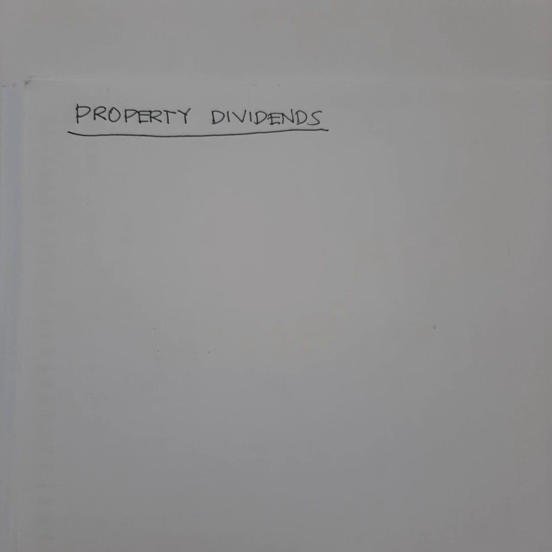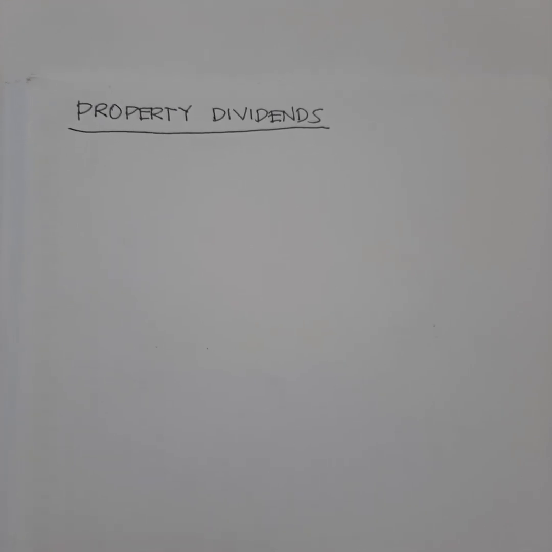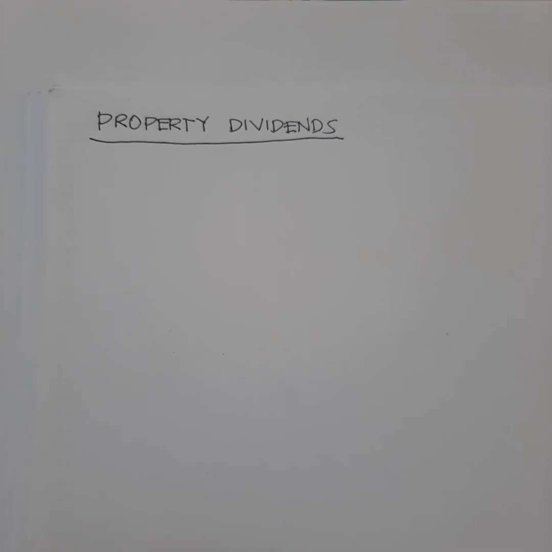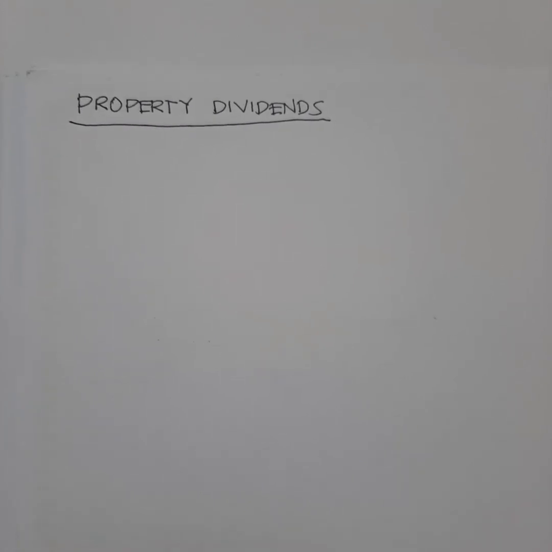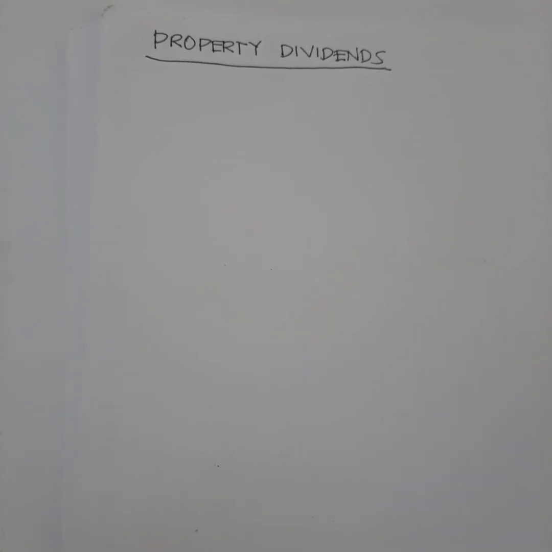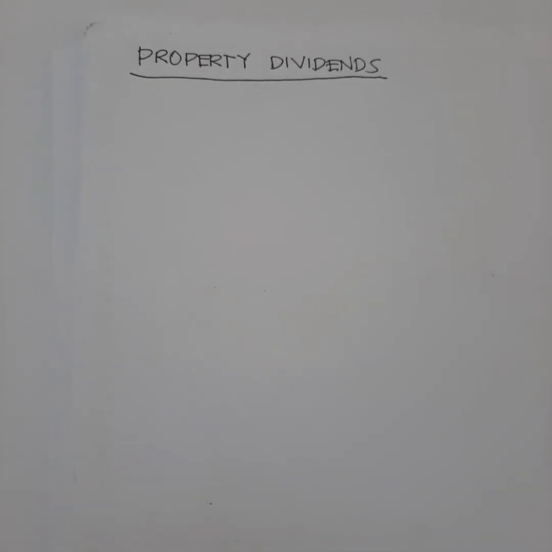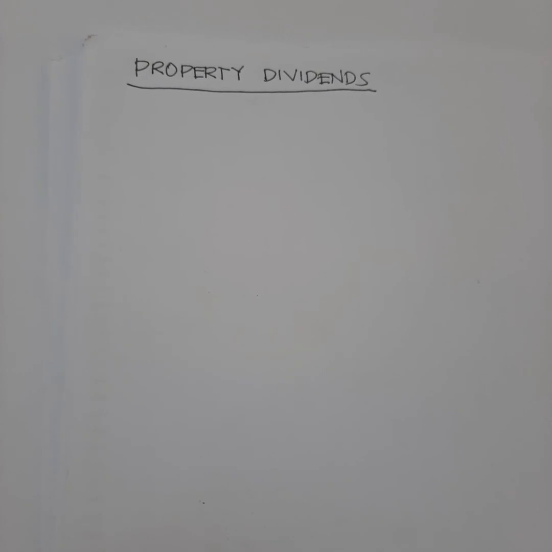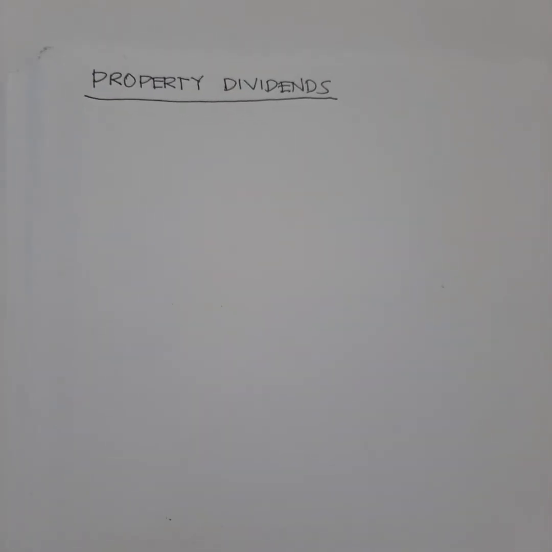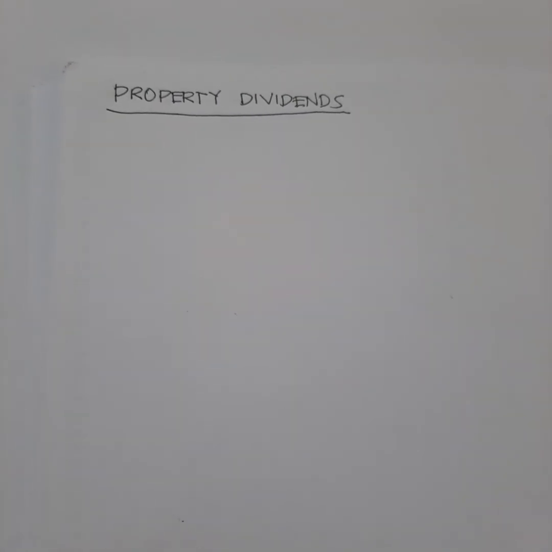Okay, so how do we account for property dividends? Actually, when it comes to the basic corporate accounting, hindi naman natin dinidiscuss talaga yung asset side ng property dividends, and because of that, this type of dividend is the easiest to do the journal entry. Dahil alam naman na natin na yung dividends ay binibigay lang naman sa outstanding shareholders at hindi sa lahat ng issued. So let's assume this problem.